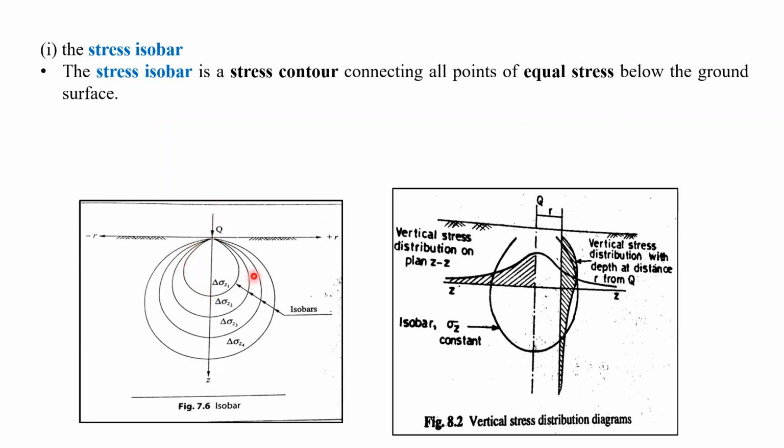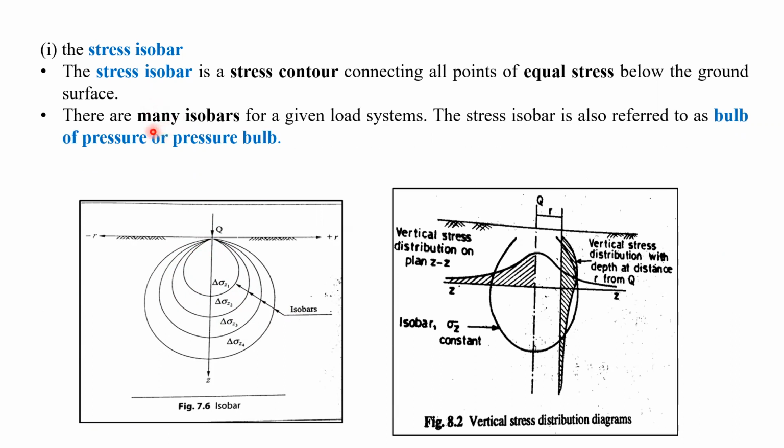So this is going to form a bulb type of graph. Different stress diagrams we can plot, and definitely all the equal stresses are going to join together, right? So this graph is going to form in the shape of a bulb. These are called isobars. Okay, these bulbs are called isobars. It is asked what defines the stress isobars. You can see many isobars are there for a given load system. Q is the load. This isobar is also referred to as a bulb of pressure or pressure bulb. It is also called pressure bulbs.